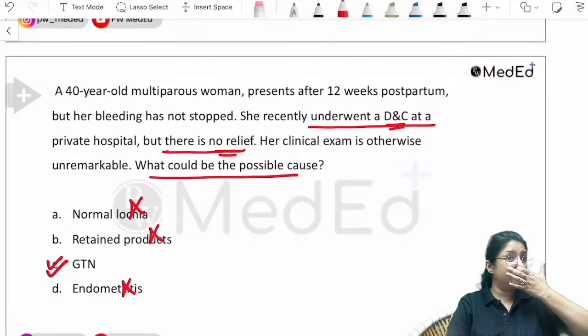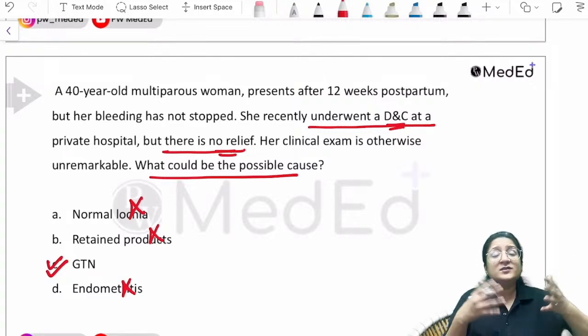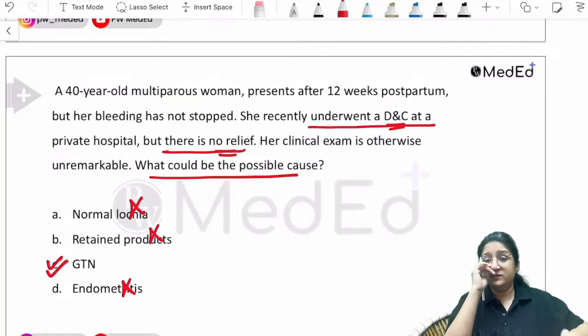You're trying everything, you've tried drugs, you've tried hormones, you've tried DNC, but it's not working. The possibility of GTN should be kept in mind.